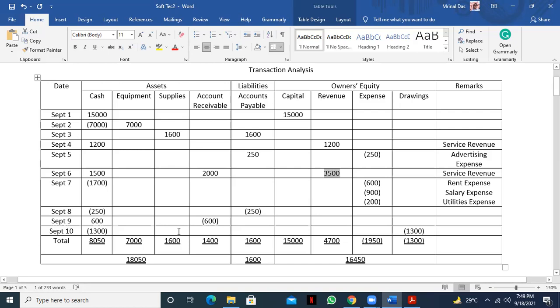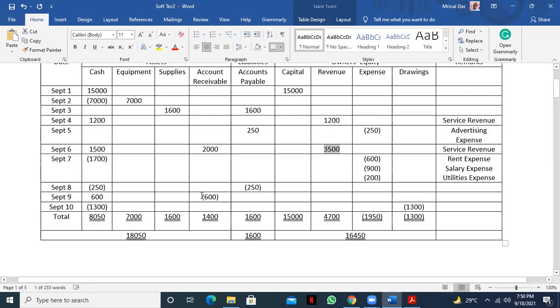You see 600 taka received from the account receivable. That was billed earlier as 2000 taka, but right now they paid 600 taka in cash, so this 600 taka is a cash transaction. Are you clear? Yes, sir.